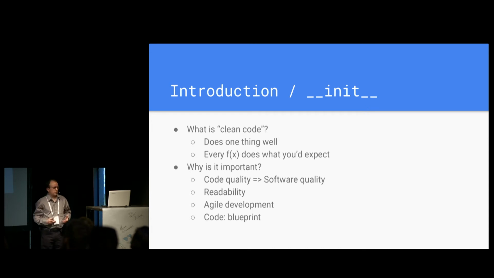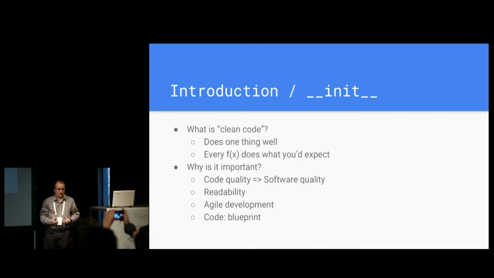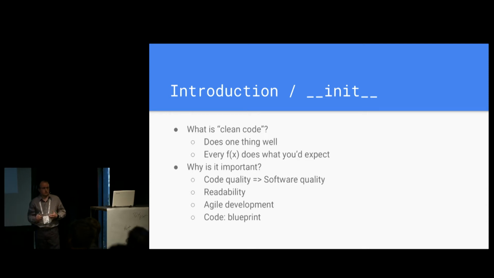So if you had to say one thing about clean code, you can say that clean code is focused. It does one thing and does it well. And that thing it's doing should be pretty much what you would expect when you read the code, meaning that you shouldn't be guessing or reverse engineering the code. And this is important for many reasons, because arguably the quality of the code will determine the quality of the software. We know there's a strong correlation between code that is complicated and, as a result, a software product that has a lot of bugs and is harder to maintain.